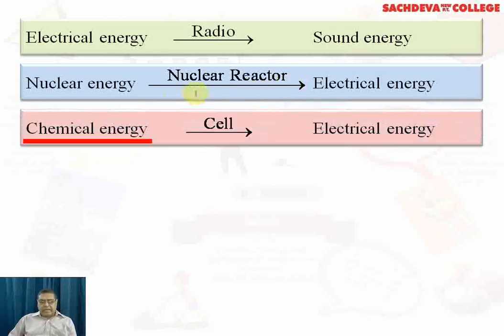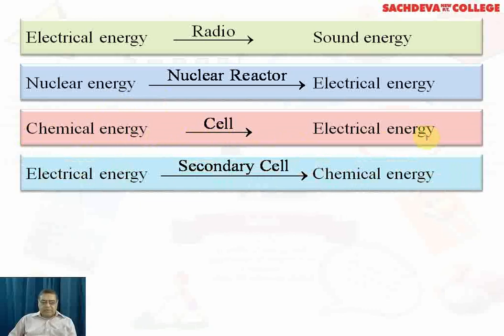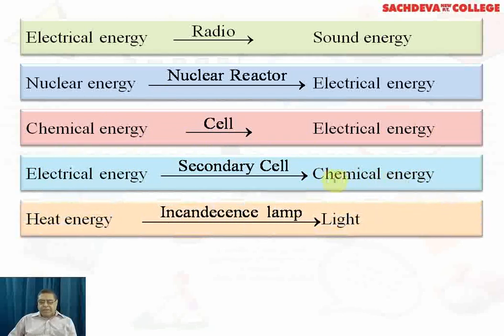Now we come towards the chemical energy. With the help of a cell, it is converted to electrical energy. Then we come to electrical energy, and with the help of a secondary cell, that is the lead accumulator, it is converted to chemical energy. Now we come towards the heat energy, and that is converted to light by using an incandescent lamp. So the incandescent lamp uses the heat energy, and that heat compels the lamp to glow, so light energy is generated.